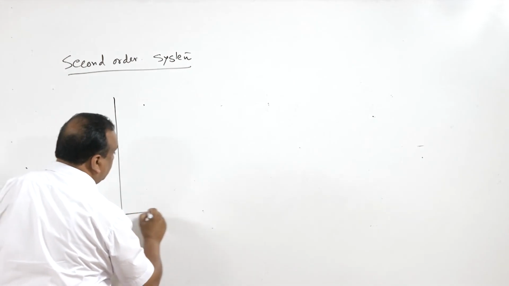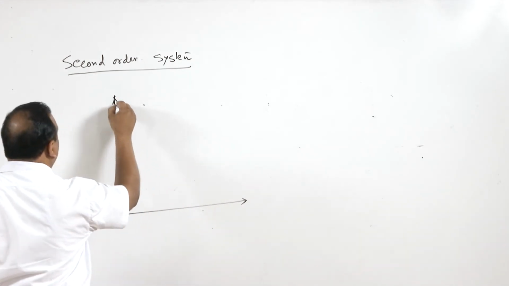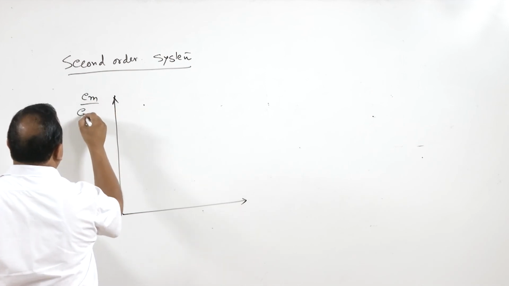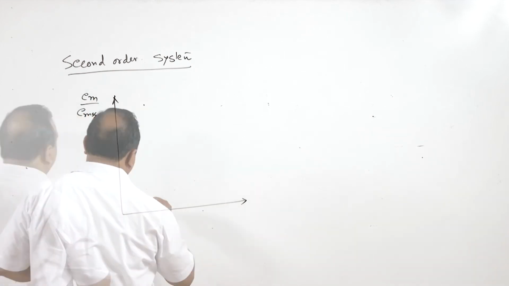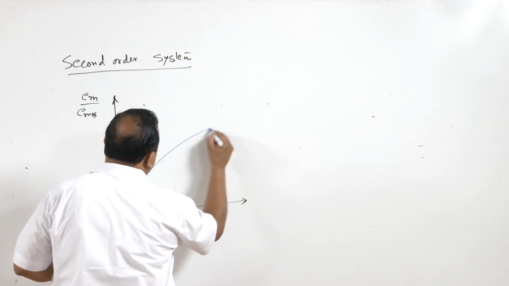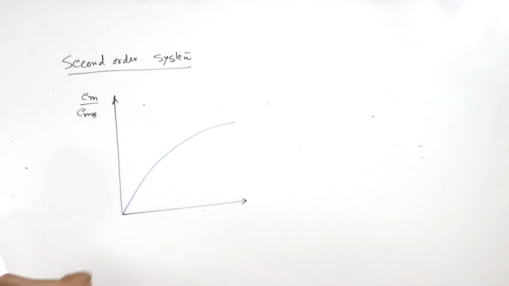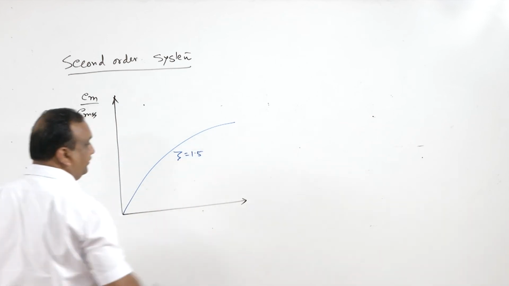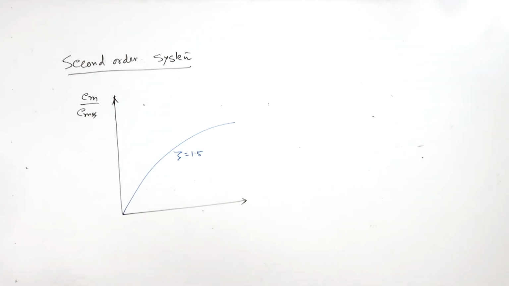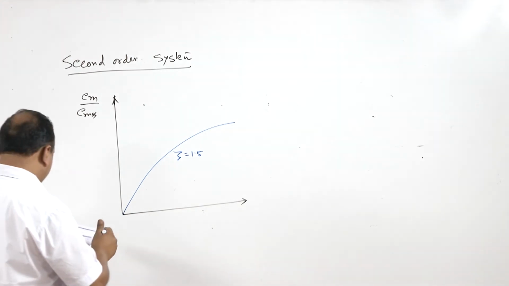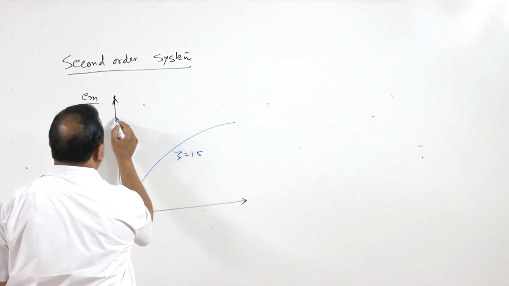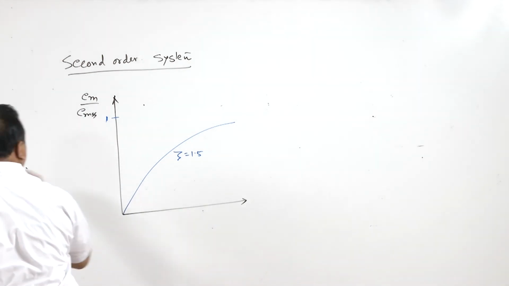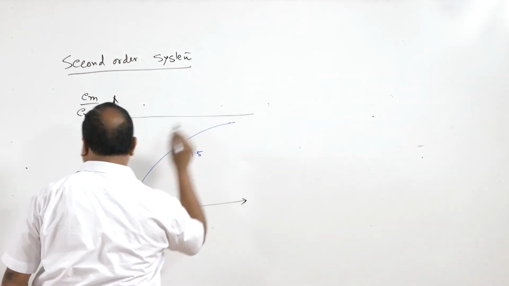So error in the measurement for second order system ramp input is going to be, for zeta is equal to 1.5, it is going to be like this. This is overdamped system. For a critically damped system, so this is, let us say this is 1.